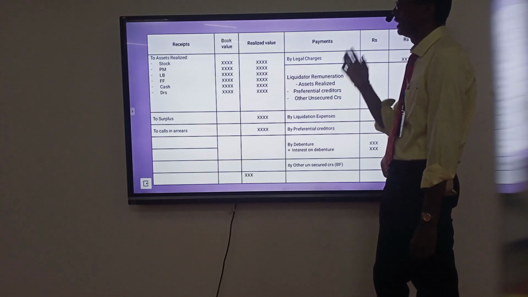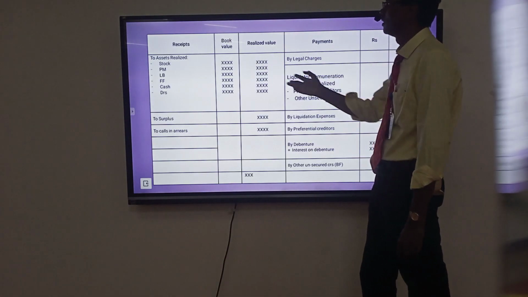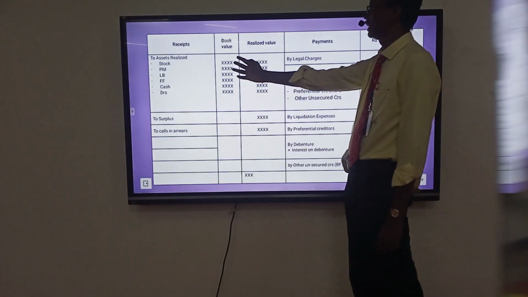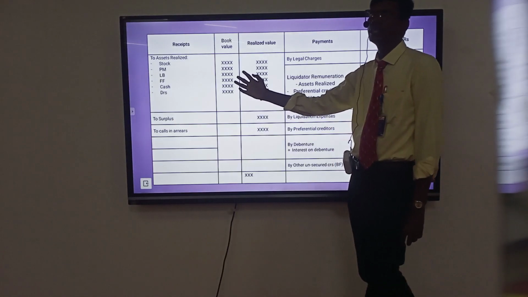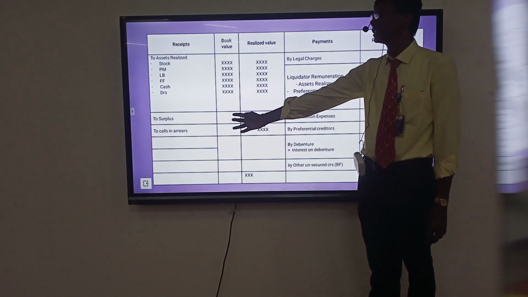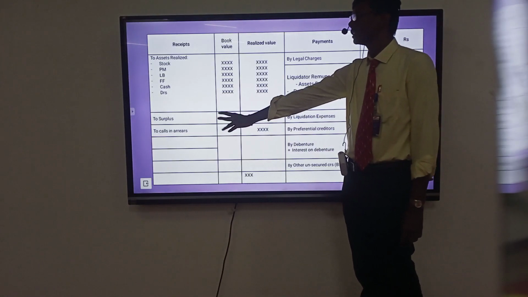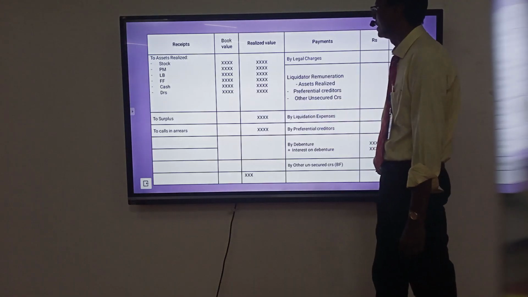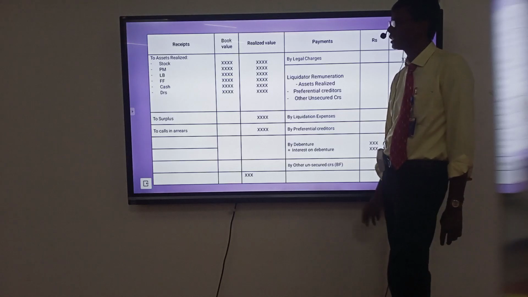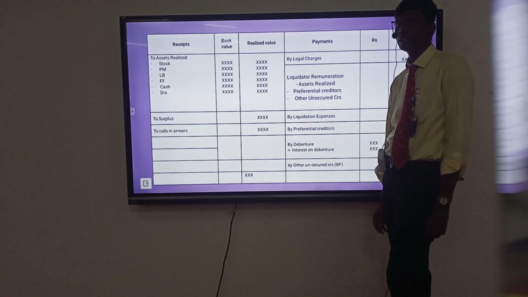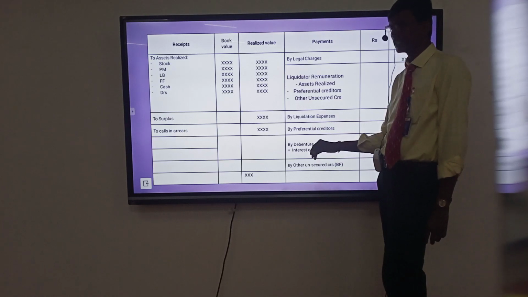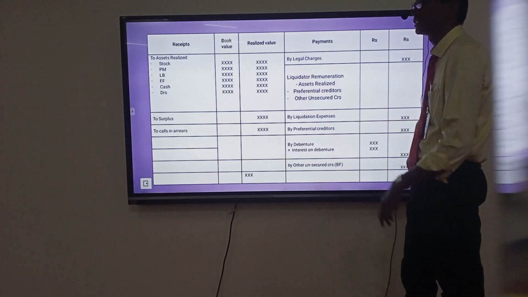Format of the liquidator's final statement: receipts and payments. Receipts have two types, book value and realized value. Assets realized: fixed assets, current assets, stock, plant and machinery, land and building, debtors, cash, furniture and fittings, surplus securities realized from secured creditors, calls in arrear. Payments: legal charges, liquidator remuneration (three types), asset realized, preferential creditor, other unsecured creditors. By liquidation expenses, preferential creditors, debenture, interest on debenture, other unsecured creditors.